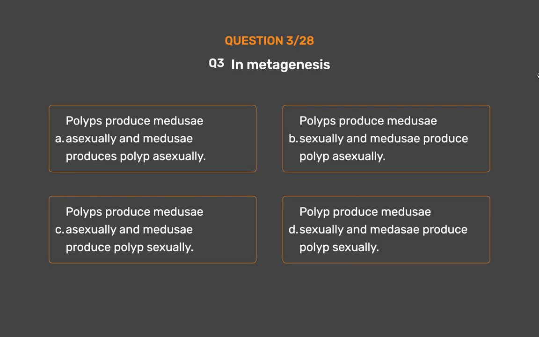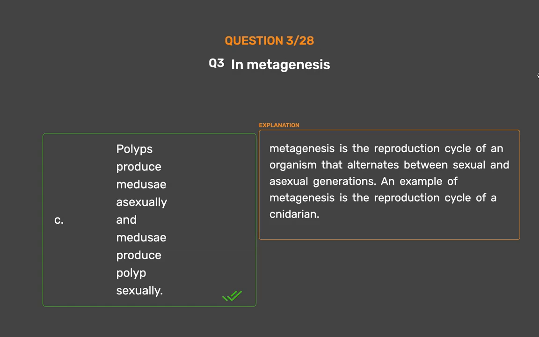Option D, polyps produce medusae sexually and medusae produce polyps sexually. The correct answer is option C. Metagenesis is the reproduction cycle of an organism that alternates between sexual and asexual generations. An example of metagenesis is the reproduction cycle of a cnidarian.